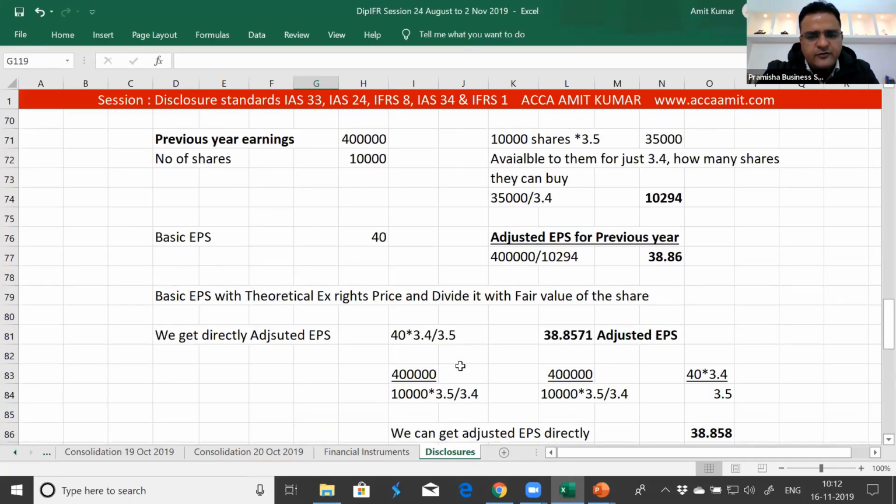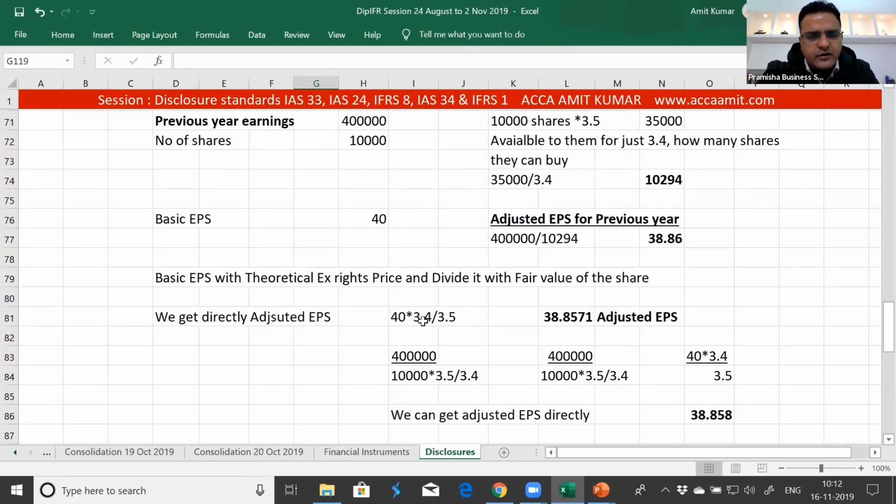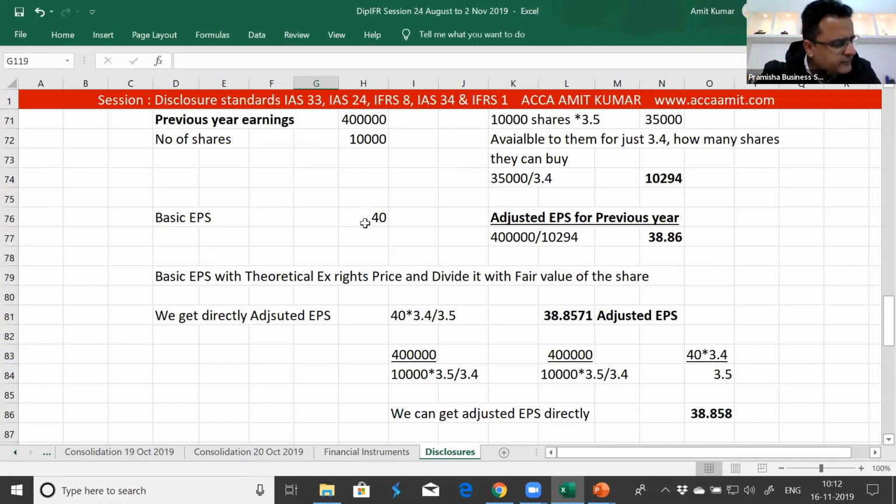The EPS for the corresponding previous year, that is 40, should be multiplied by the following fraction. The fraction is: the market price on the last day of the quotation is taken as fair value immediately prior to exercise of rights, as required by the standard.